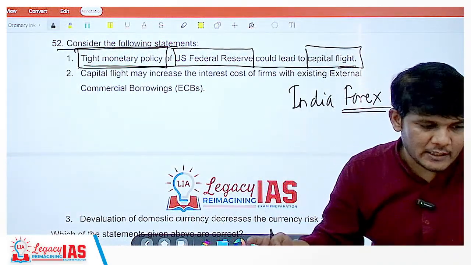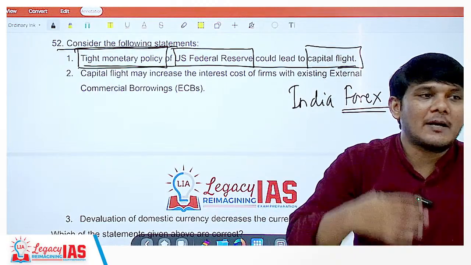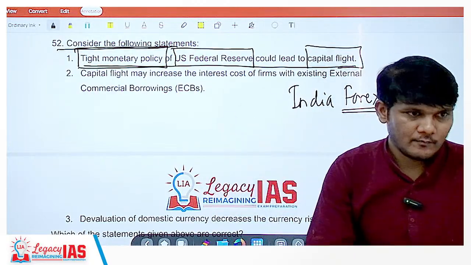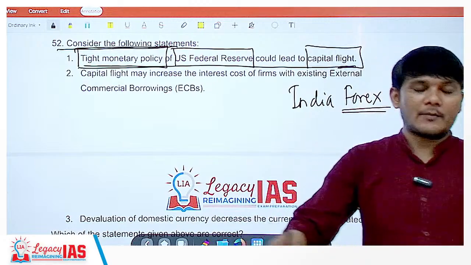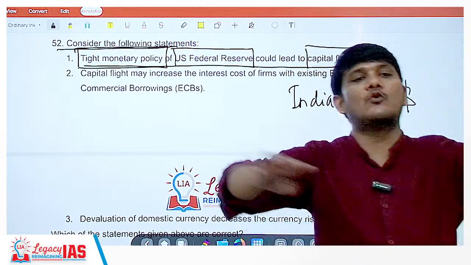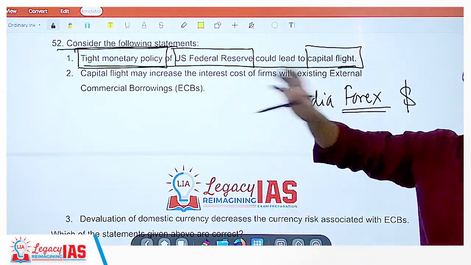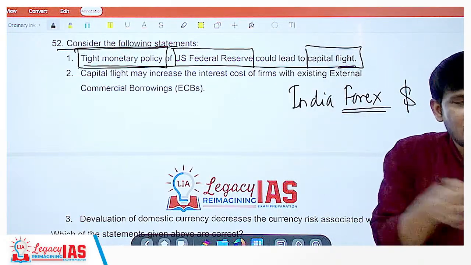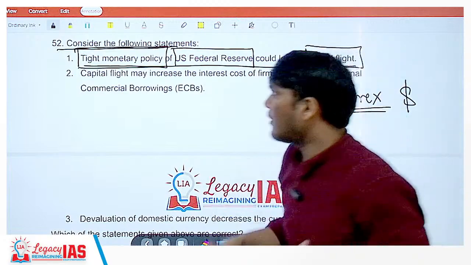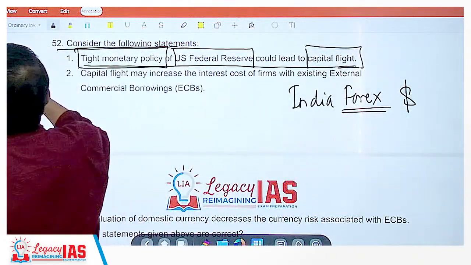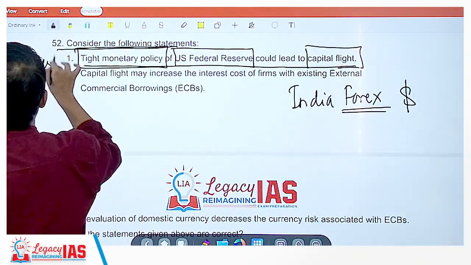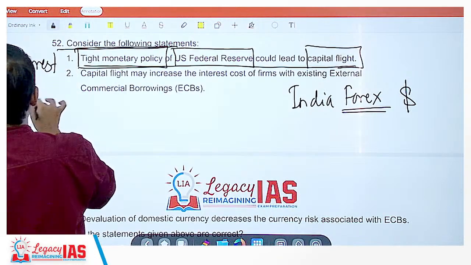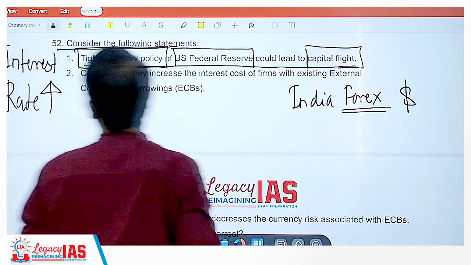In tight monetary policy, you will make the money costlier. Right? In expansionary monetary policy, you will make it cheaper so that people utilize it. In tight monetary policy, you increase the interest rate so that it is tight, people are not able to use it. So what will happen to interest rate? Interest rates will go up.